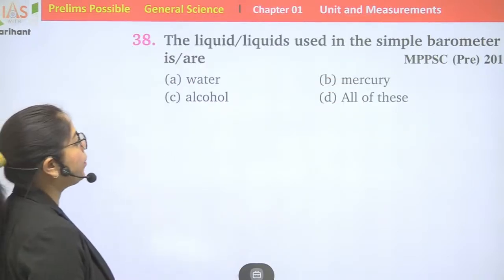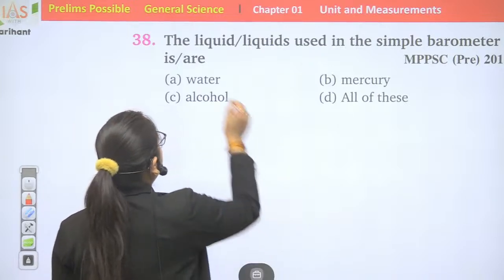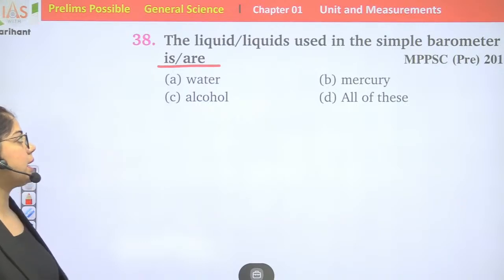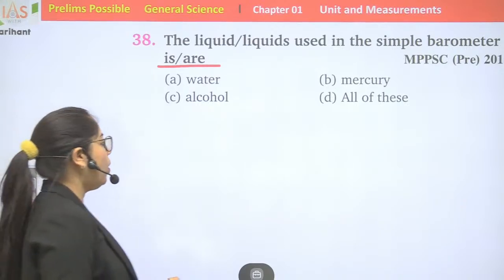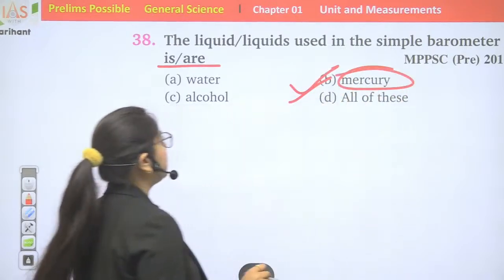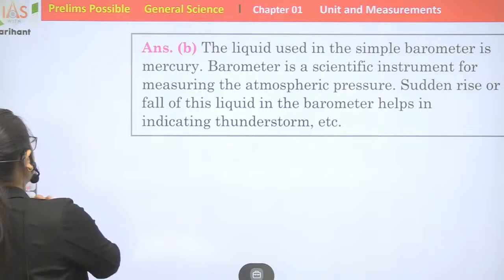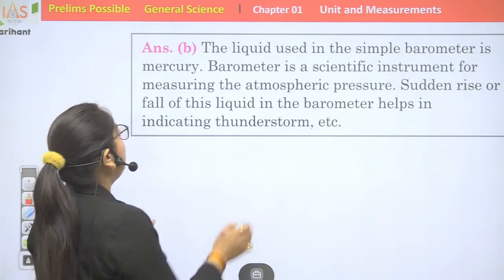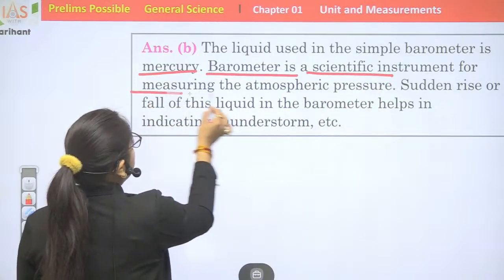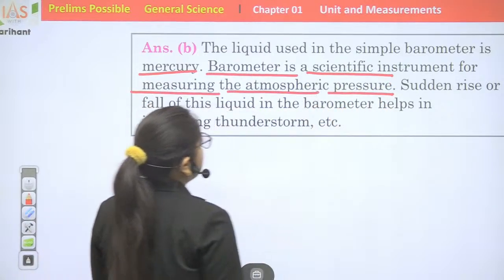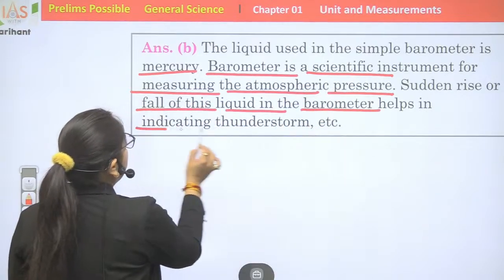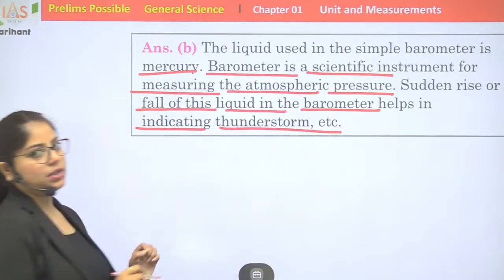The liquid used in the simple barometer is water, mercury, alcohol, or all of these? Option B will be the right answer. Mercury is used in the simple barometer. A barometer is a scientific instrument for measuring atmospheric pressure. Sudden rise or fall of this liquid in the barometer helps in indicating thunderstorm, etc.